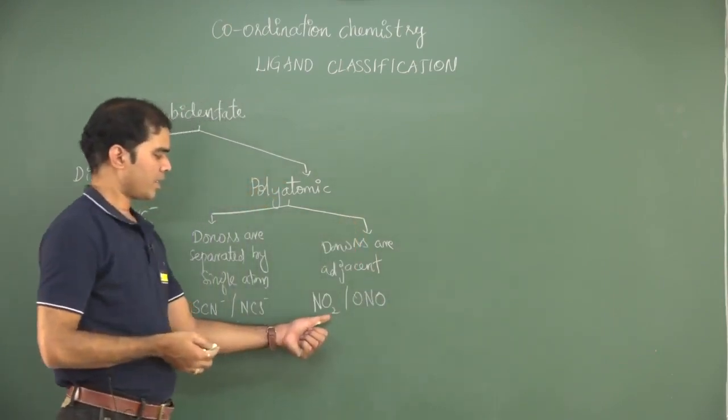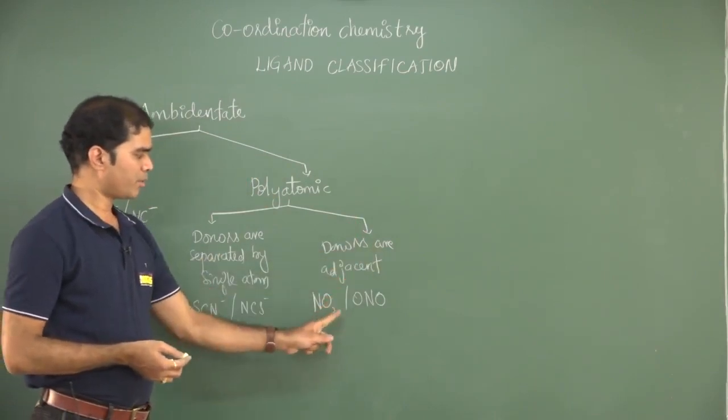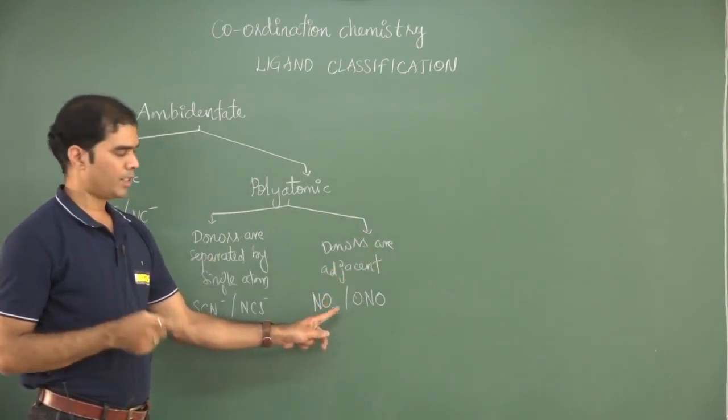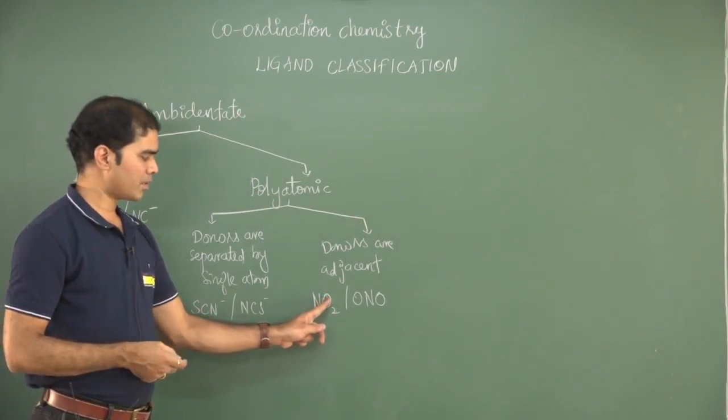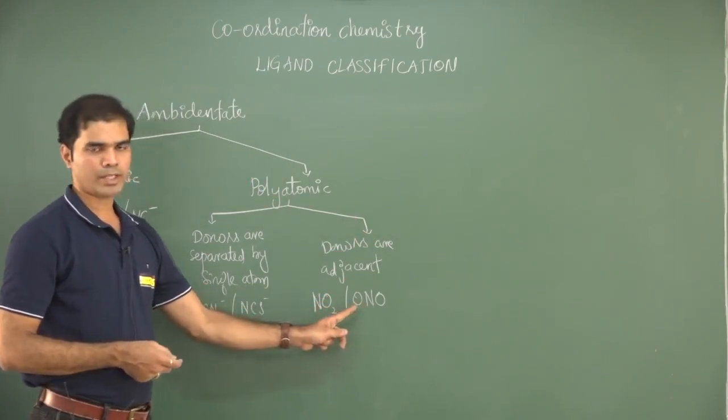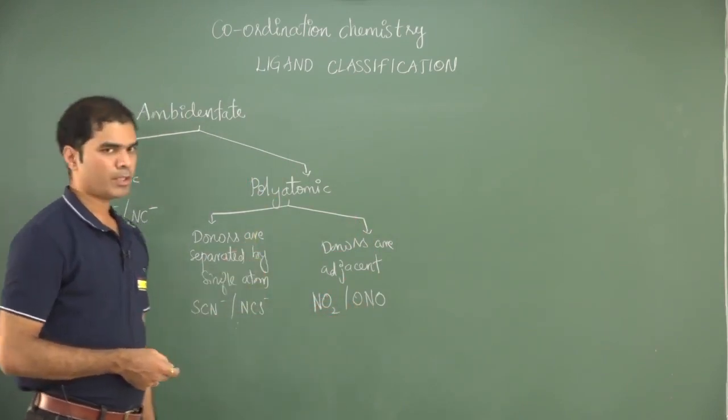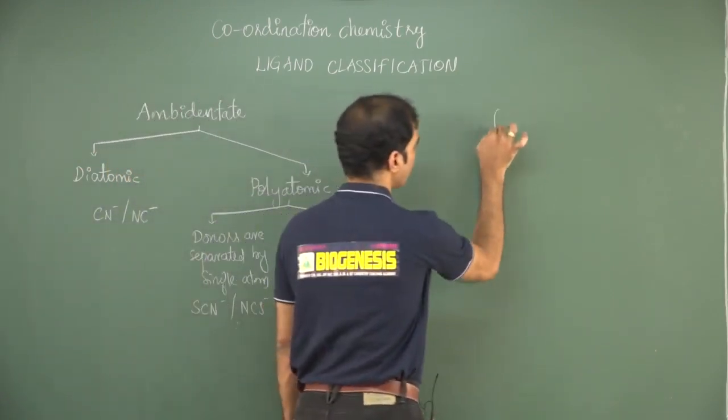Now this is a ligand where the donors are adjacent. They are polyatomic but the donors are adjacent. Nitrogen can act as a donor, oxygen can also act as a donor, and they are adjacent to one another. Such ligands we also call ambidentate ligands.